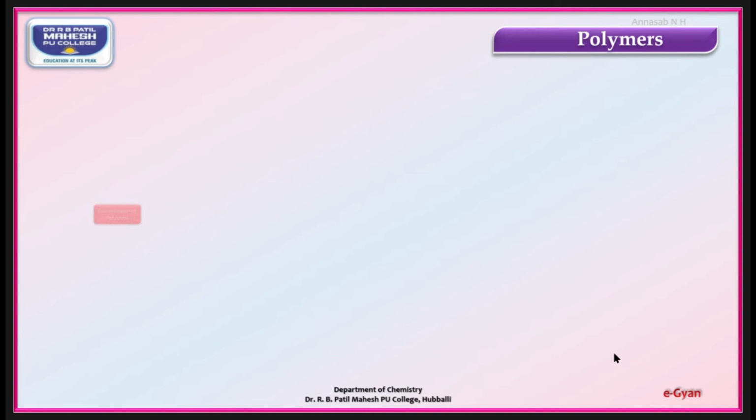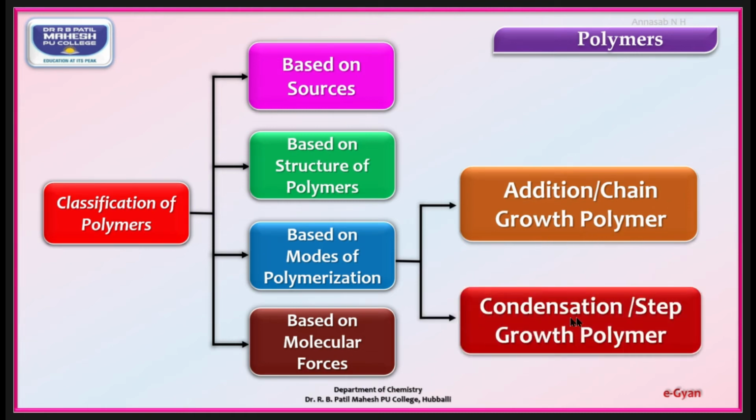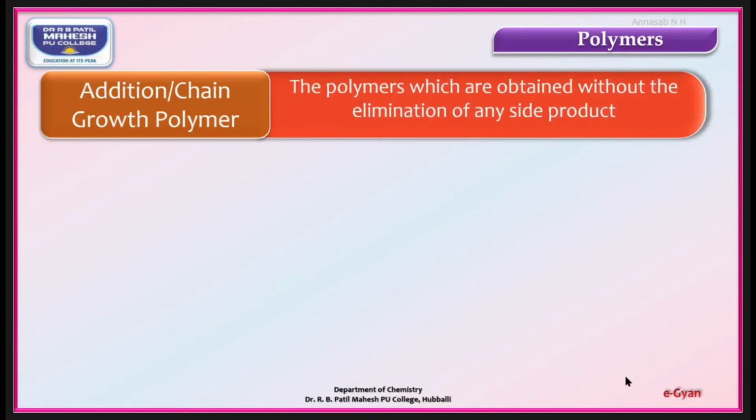Moving further, classification of polymers we are learning. That the third one, based on mode of polymerization. That first one, addition or chain growth polymer. The second classification is condensation or step growth polymers. Let us learn the first one, addition or chain growth polymer. The polymers which are obtained without the elimination of any side product. Remember this definition. These are the polymers which are formed by the combination of monomers and there is no side product liberation.